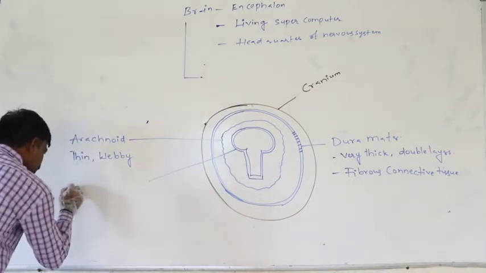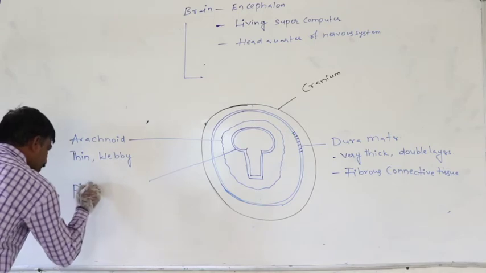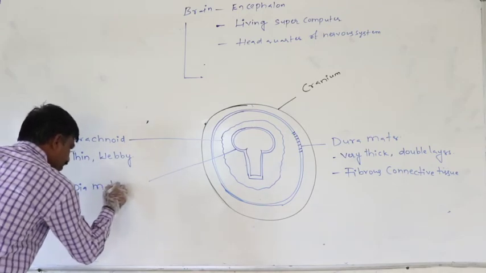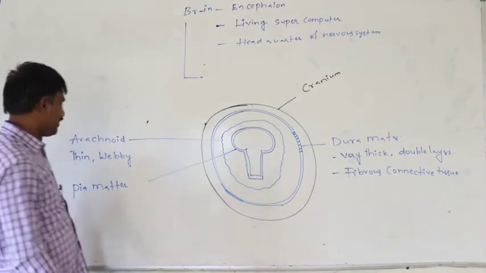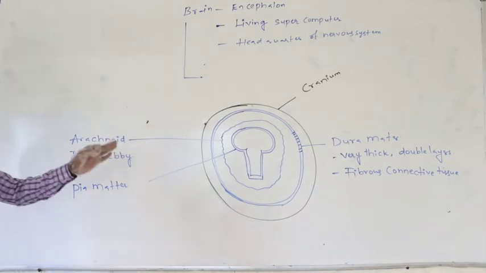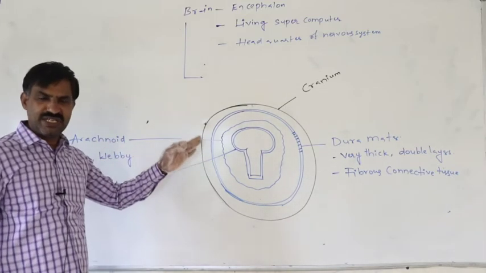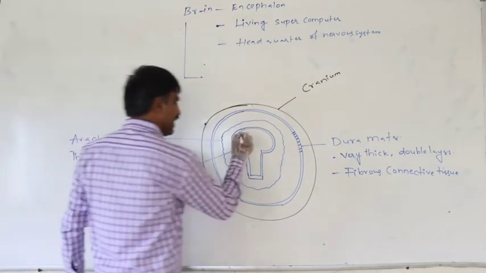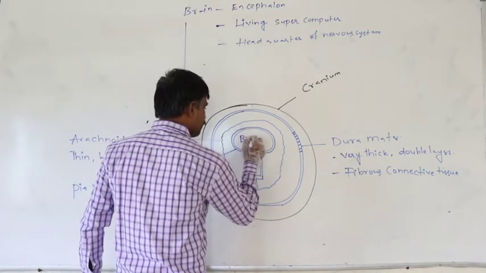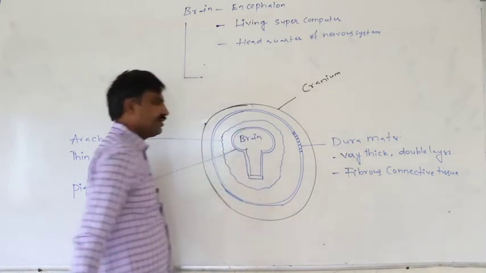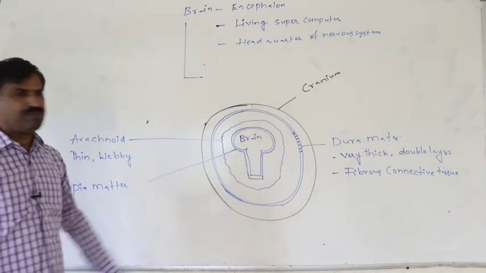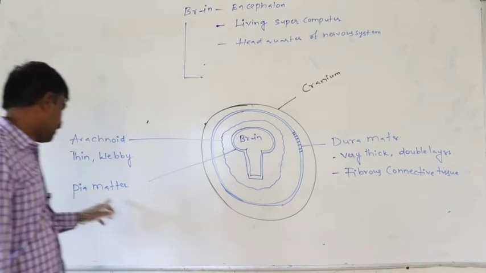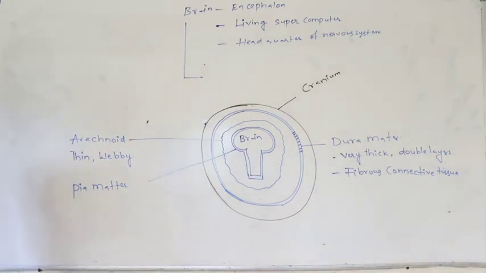The innermost meningeal layer, which attaches to the brain, is said to be the pia mater.